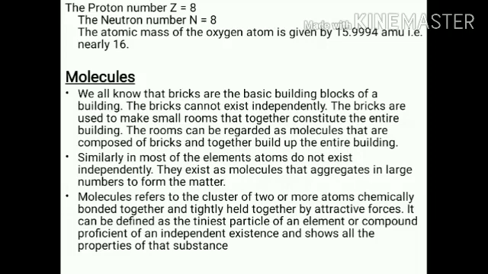Means we can say that a single element or atom does not exist alone; atoms are combined together to form molecules. A molecule refers to a cluster of two or more atoms chemically bonded together and tightly bonded by attractive force. It can be defined as the tiniest particle of an element or compound capable of independent existence and showing all the properties of that substance.